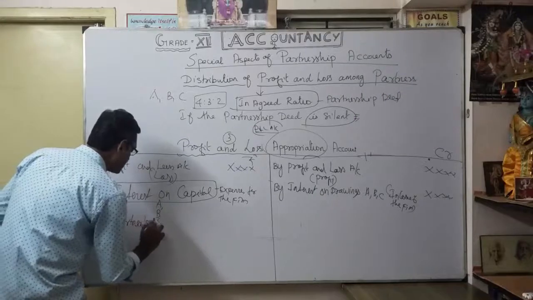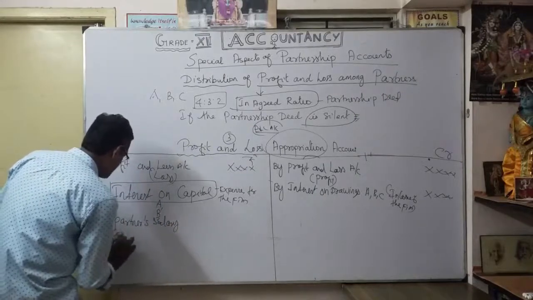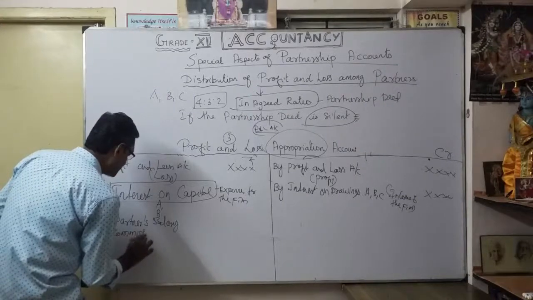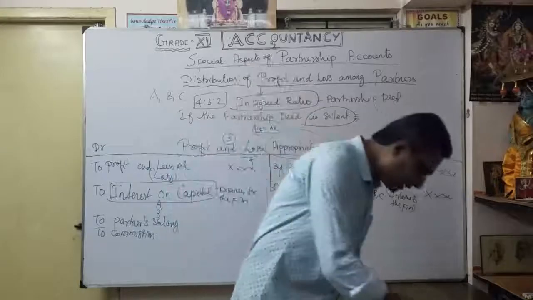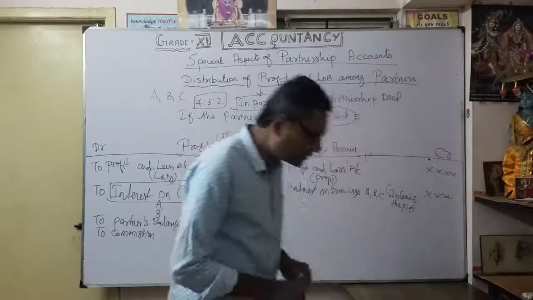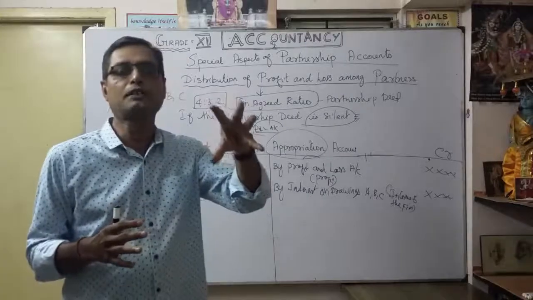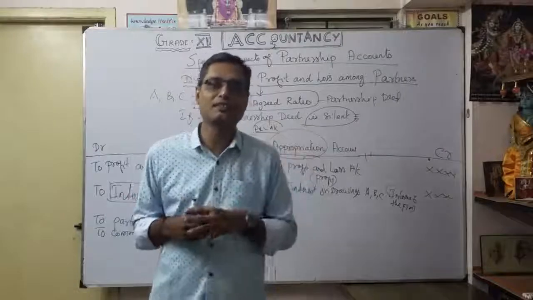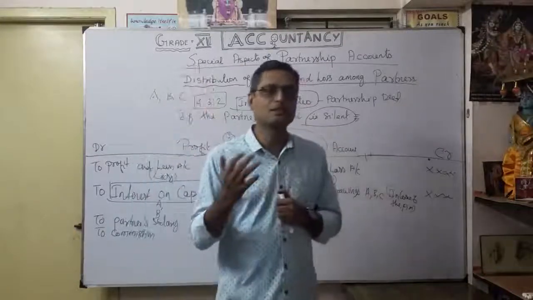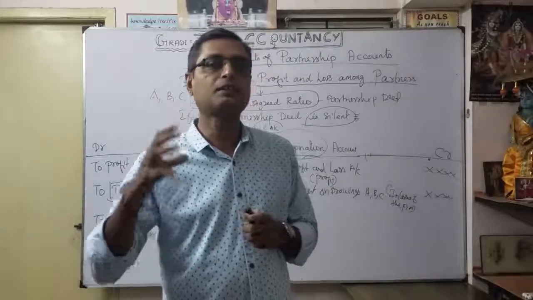Any partner's salary or any partner's commission, that is what you want to pay. Then suppose any reserve also, some portion of reserve you want to maintain for future purposes, for any uncertain events. We discussed different types of reserve, whether general reserve or some capital reserve. So we are going to make an allocation of some reserve.